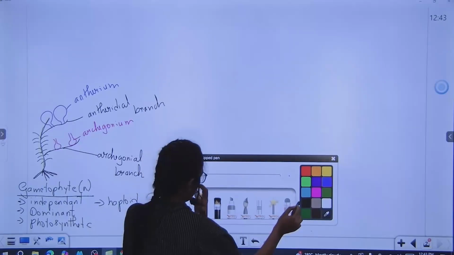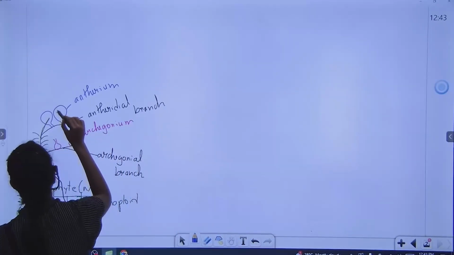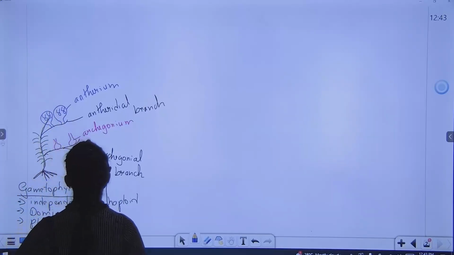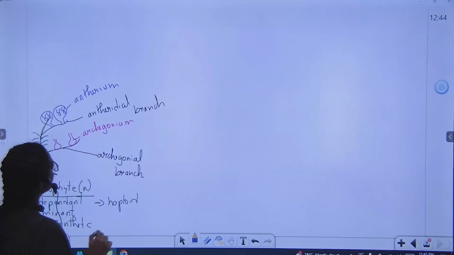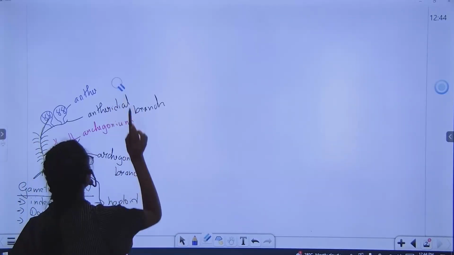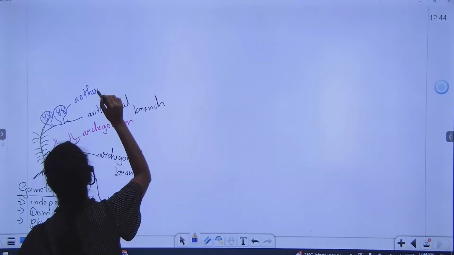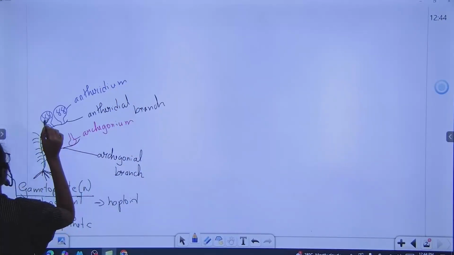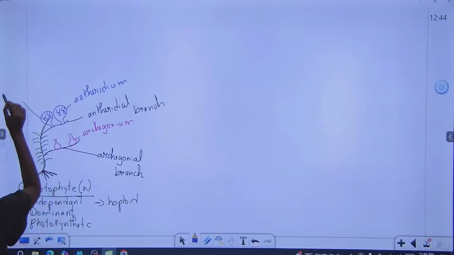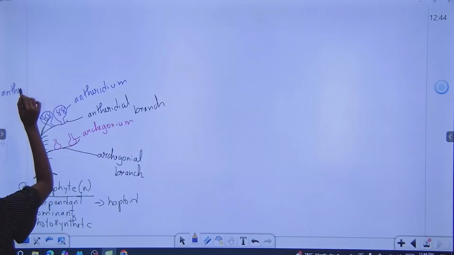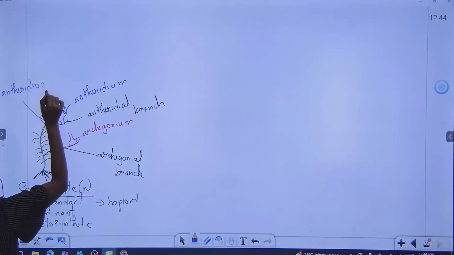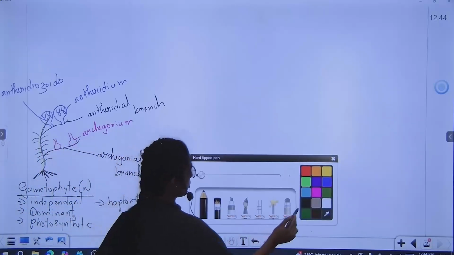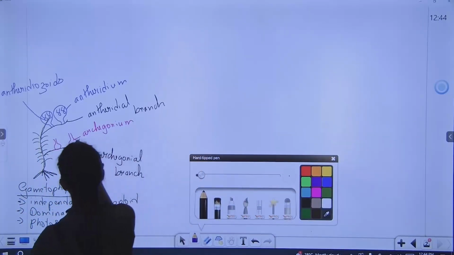This antheridium has antherozoids. Okay, and inside the archegonium there is an egg cell.